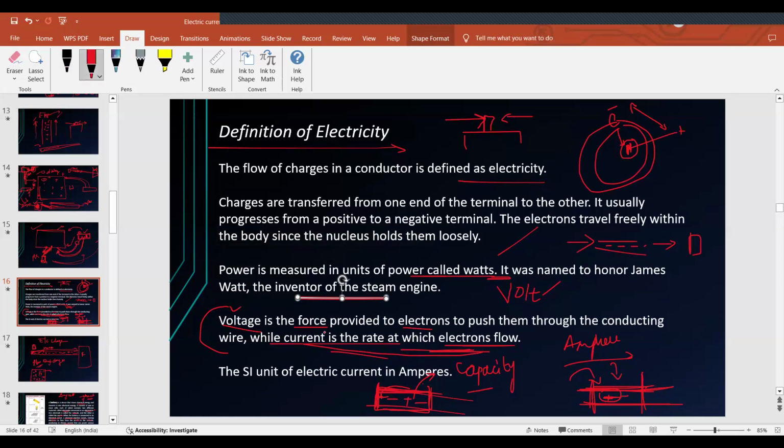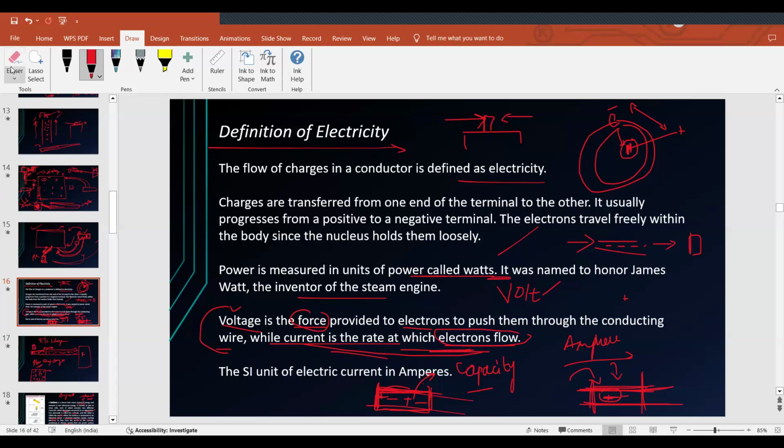Voltage is the force provided to electrons to push them through the conducting wire. Basically we saw that electromagnetic force is the one that creates the flow. Because of that force, the electric charges move from one point to another. So I am giving a term called voltage. Voltage is the force provided to electrons to push them through the conducting wire, while current is the rate at which electrons flow.